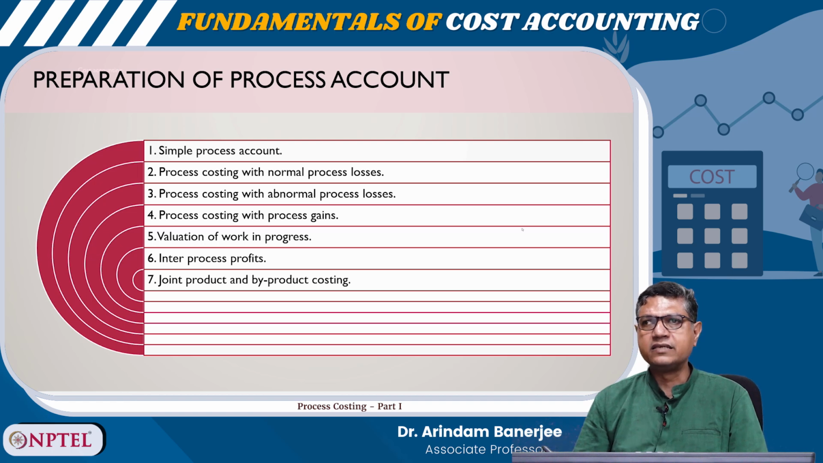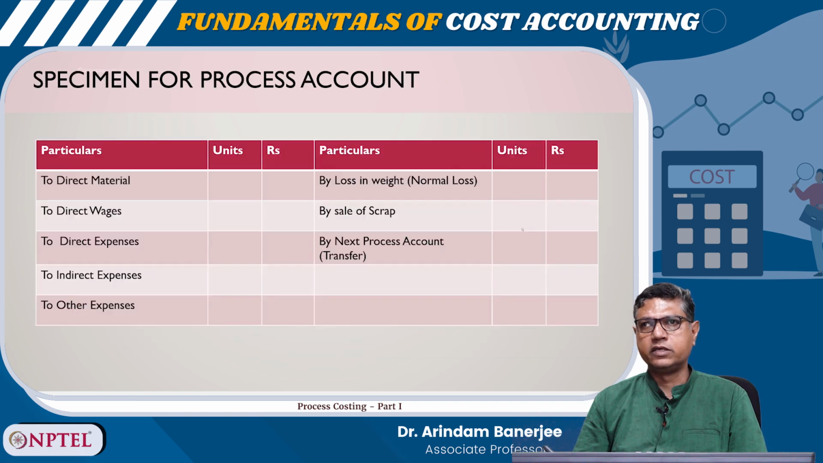These are the various cases. First one is the simple process account, process costing with normal process losses, process costing with abnormal process losses, process costing with process gains, valuation of work in progress, inter-process profits, and joint product and byproduct costing.